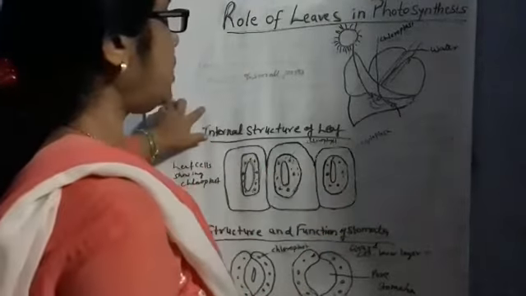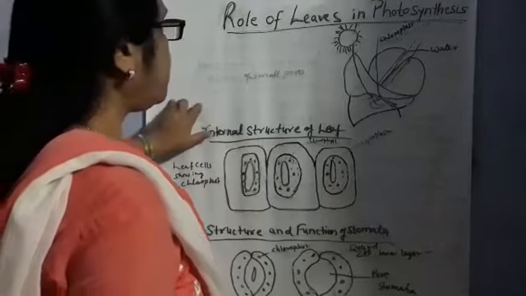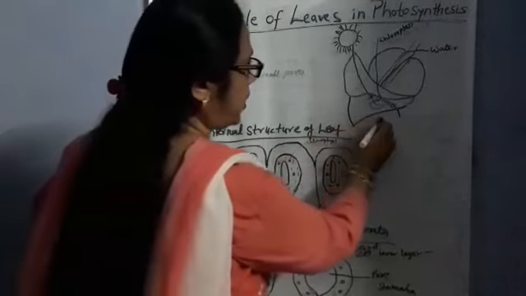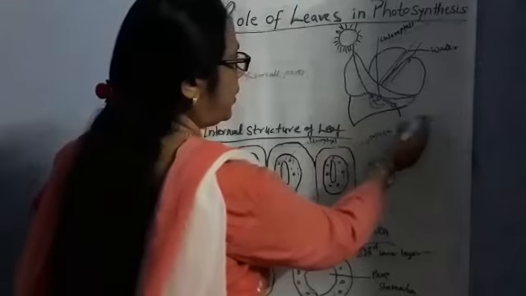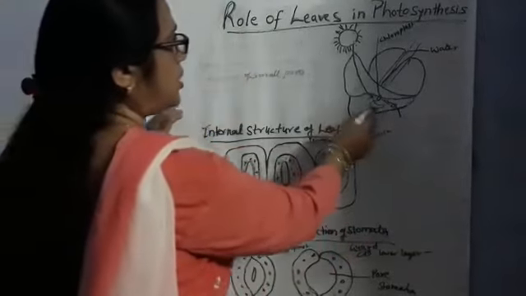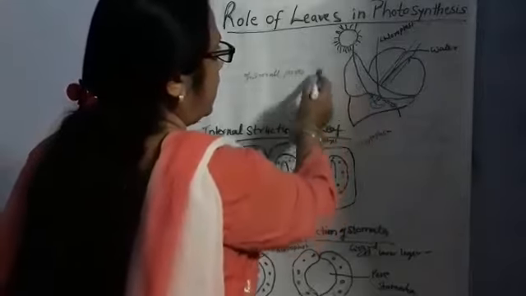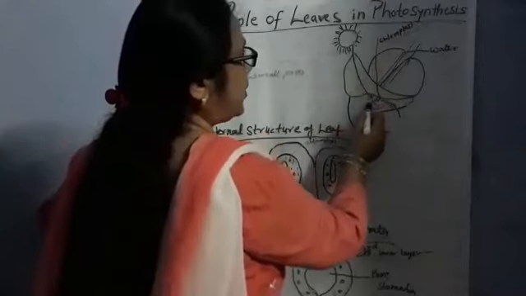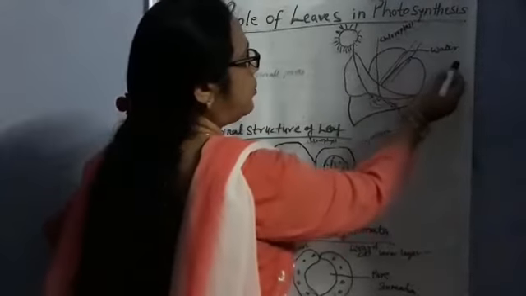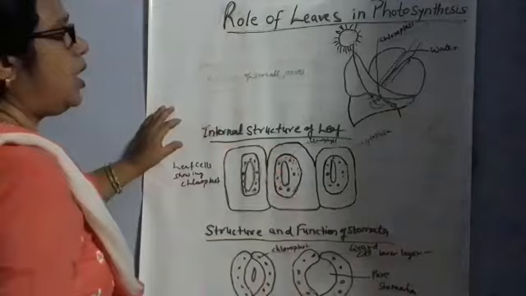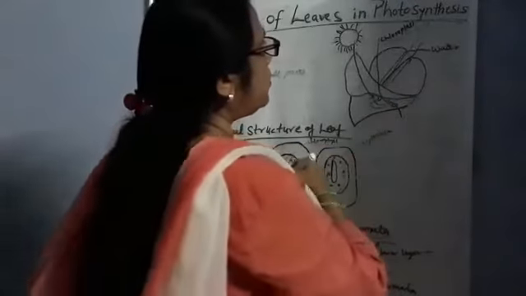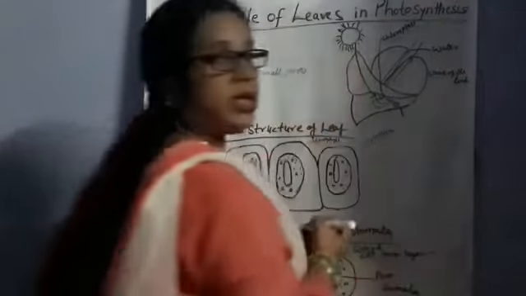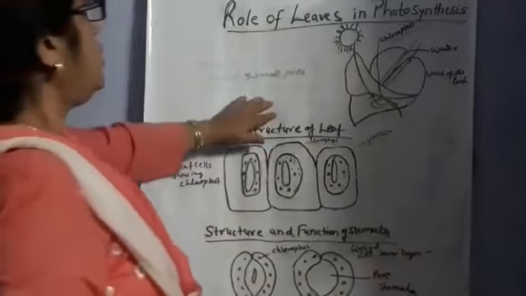So the leaves contain these two things. Through these stomata carbon dioxide enters the leaves, and the sunlight is captured by chlorophyll that is present in the leaves, and water enters through the veins of the leaf.